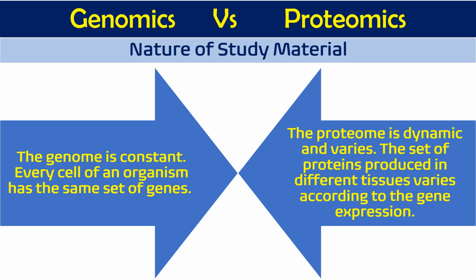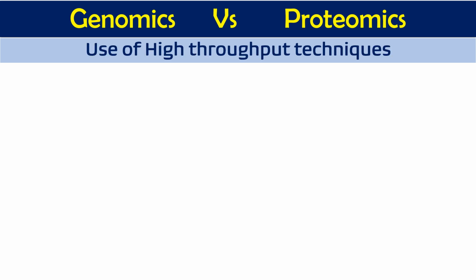For example, the insulin gene. Every cell of our body has the insulin gene, but not every cell produces insulin. Insulin is produced only by the pancreatic beta cells. Similarly, different enzymes and different proteins are produced by specific types of cells. So every gene is not expressed in every cell. So proteomics is dynamic and varies according to the tissue, environment and the requirement of our body.